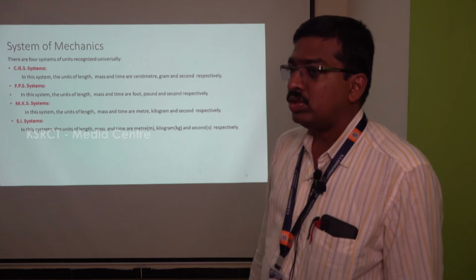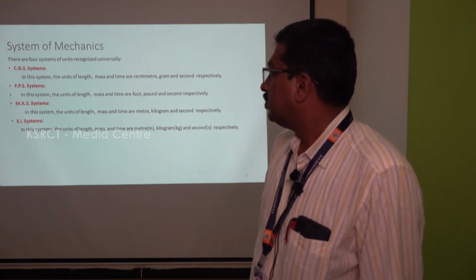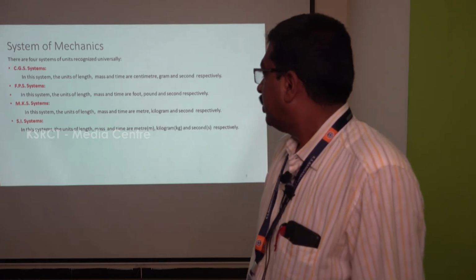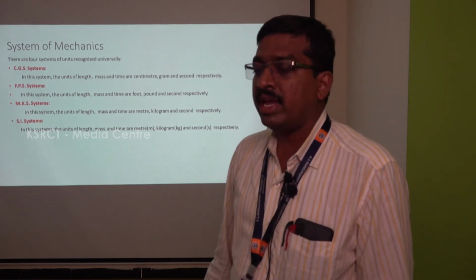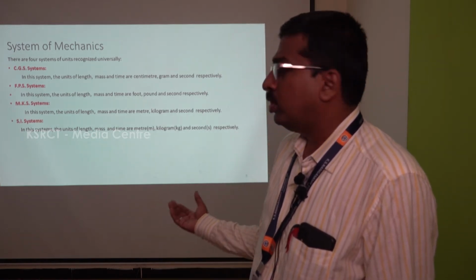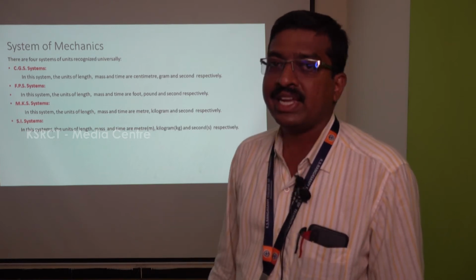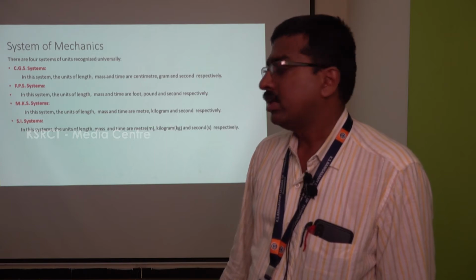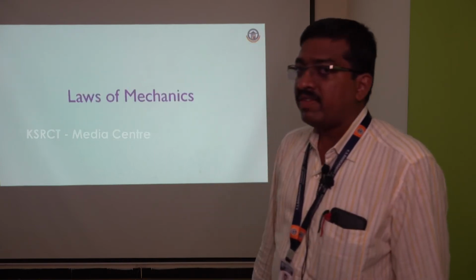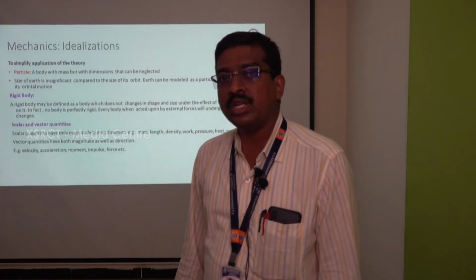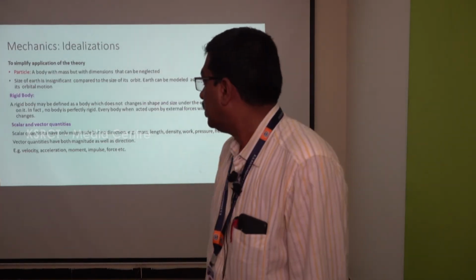Next, systems of mechanics. The following systems of mechanics are there: CGS system, FPS system, MKS system, and SI system. Basically, we are covering the SI system, that is units of length, mass, and time in terms of meter, kilogram, as well as seconds respectively. Next, we will cover the basic laws of mechanics. The laws of mechanics deal with Newton's first law, Newton's second law, as well as Newton's third law.